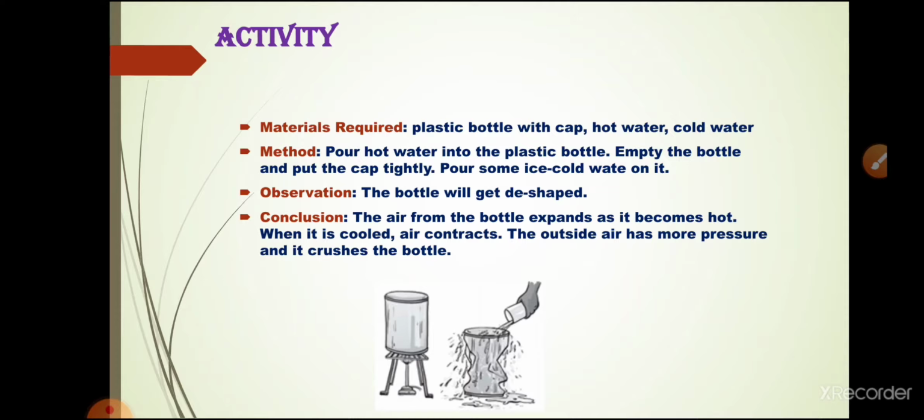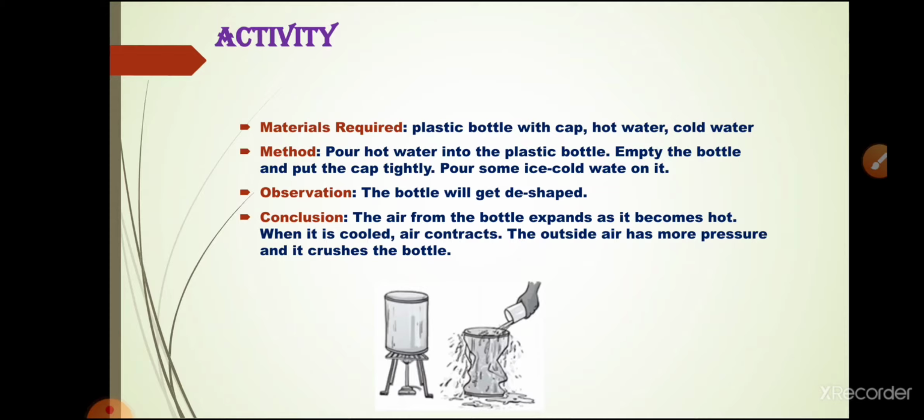Now how do we have to perform this activity? First we have to take an empty plastic water bottle, then pour some lukewarm water in it and leave it for about 3 to 5 minutes with the cap open. After that we have to throw away the water and immediately cap the bottle tightly, keep it in shade and pour some cold water over the bottle. So friends, after you pour some cold water over that bottle, what observation will you get? You will see that the shape of the bottle gets distorted.